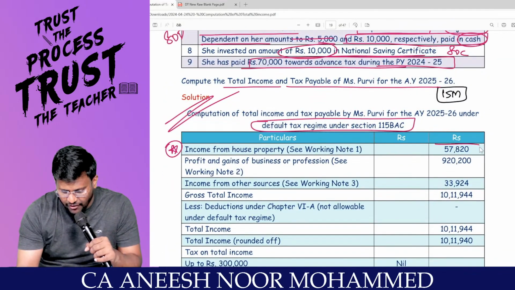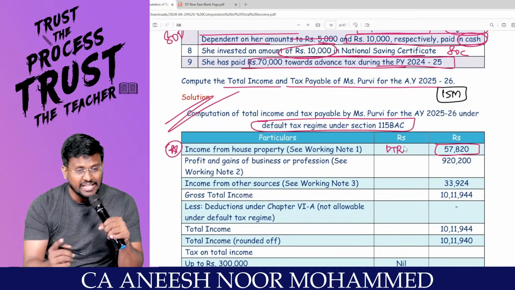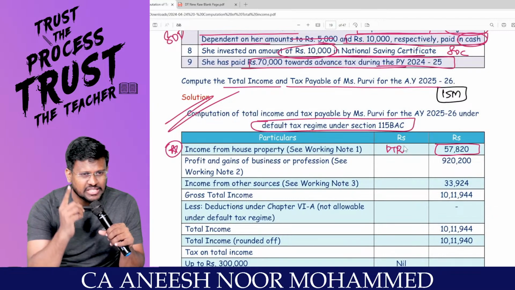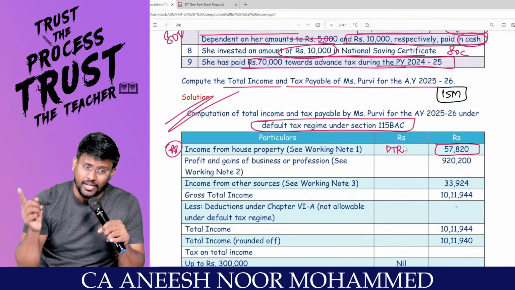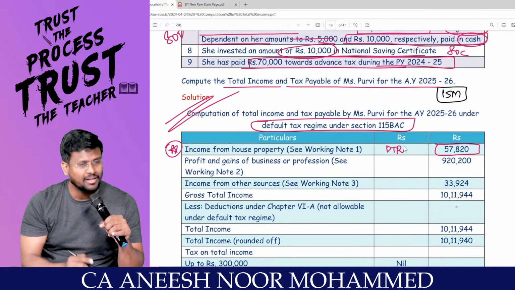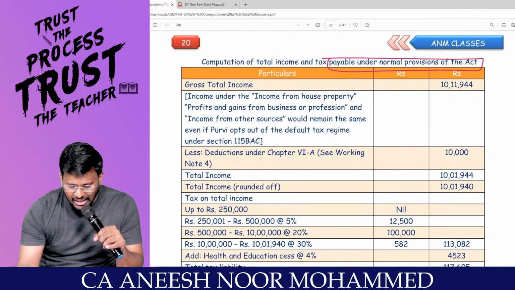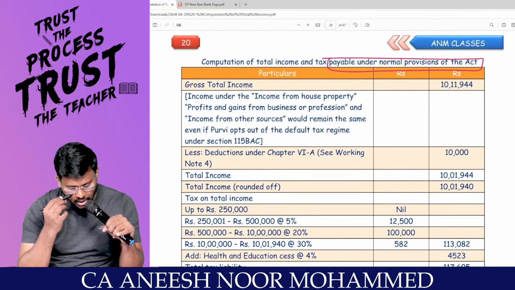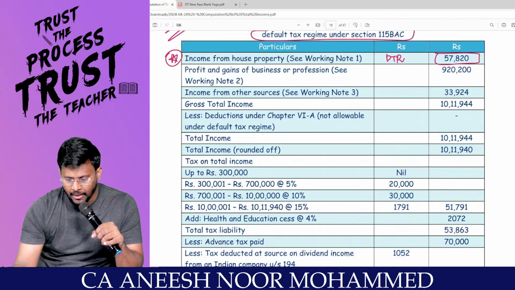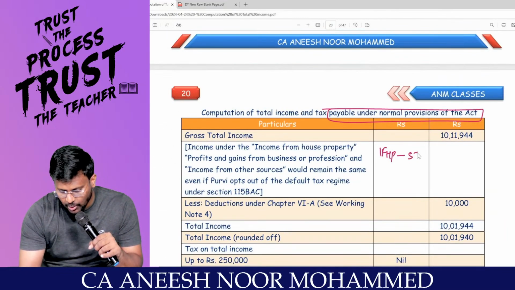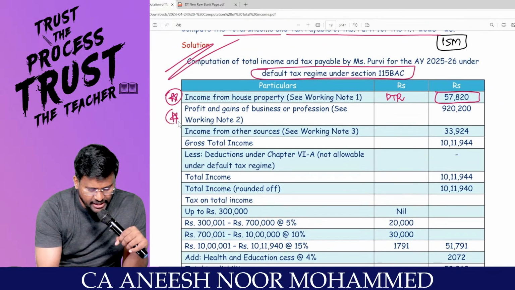So 57,820 is the IFHP under the default tax regime. Is this a let out property or self-occupied property? Let out property concept is available both under the default tax regime and the optional tax regime, so even under the optional tax regime, my IFHP will be the same, 57,820. Comfortable?